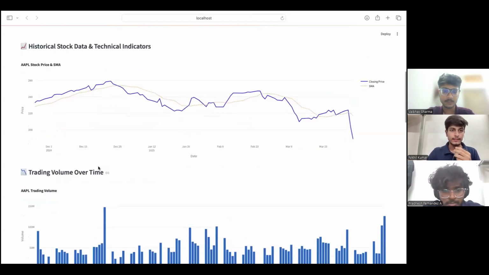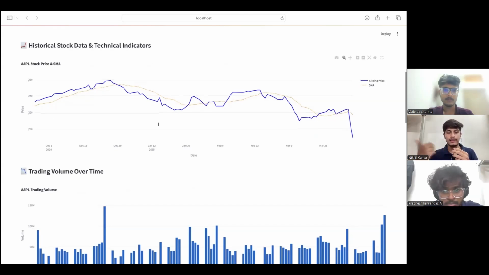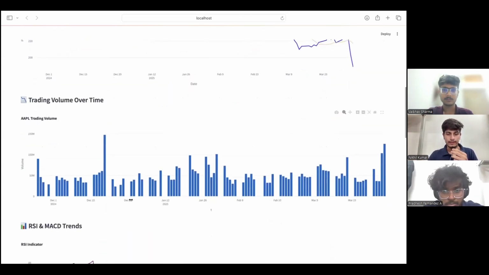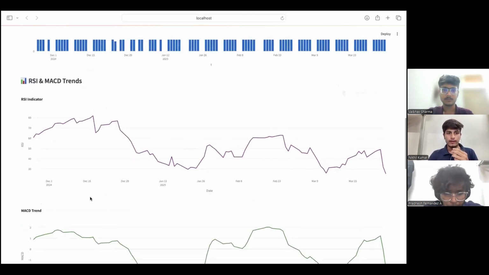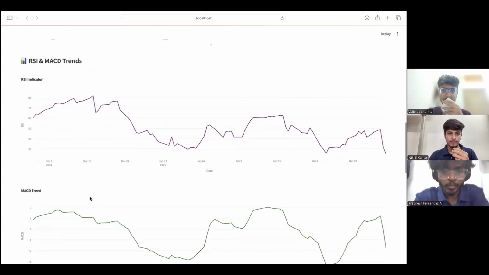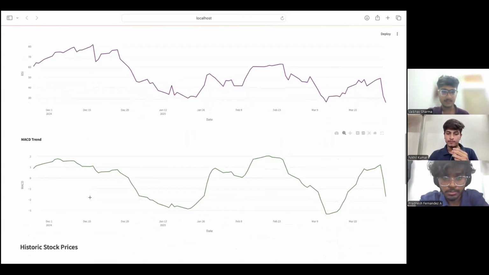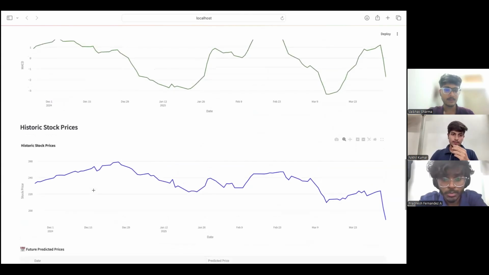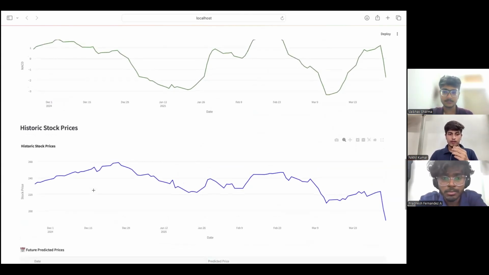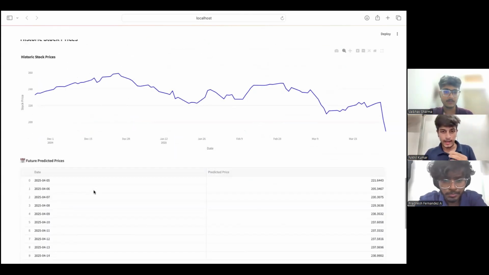So the first graph indicates the historic performance of our stock for the past 6 months, and the yellow dotted lines show the SMA indicator. Then next we go to trading volume over time. So these are for the past 6 months. This is how our stock has been traded in volume. Then we go to RSI and MACD trends, which were explained by my friend Pradnesh, and then the historic stock prices, which show the performance of the stock for the past 6 months. Now our actual output.